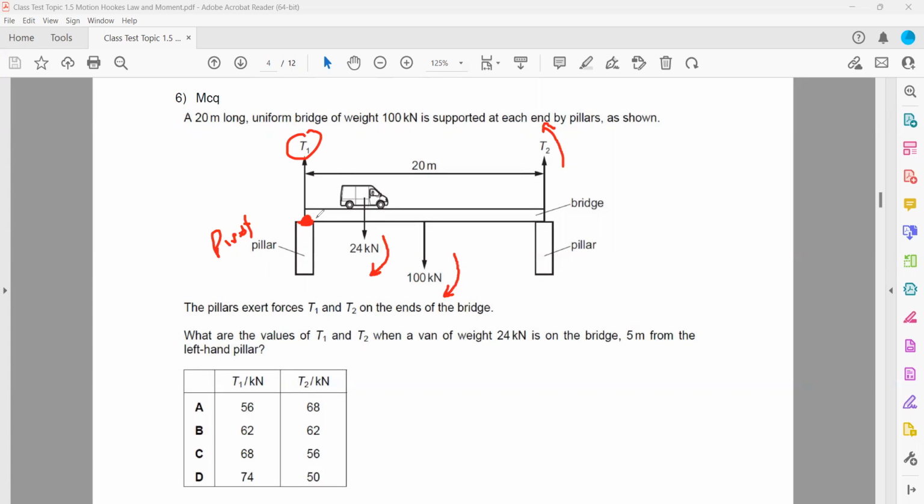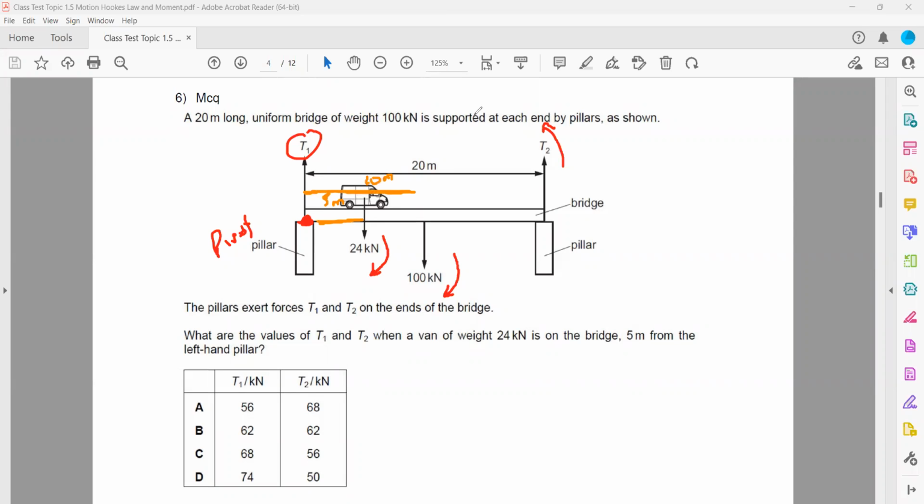And what are the moments? Moments are not only force, it's a force multiplied by perpendicular distance. The van, which has a weight of 24, is 5 meters from the left, so this distance is 5 meters. And the weight of this beam is 100 kilonewton. And how much is the distance? If the total is 20, the distance will be 10.